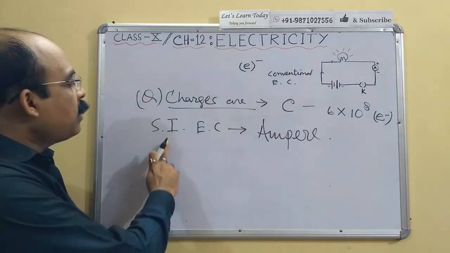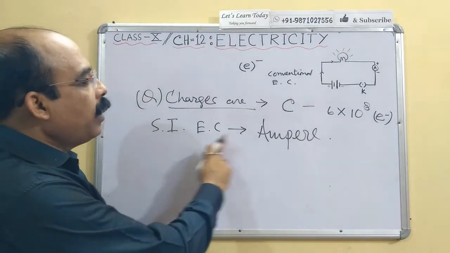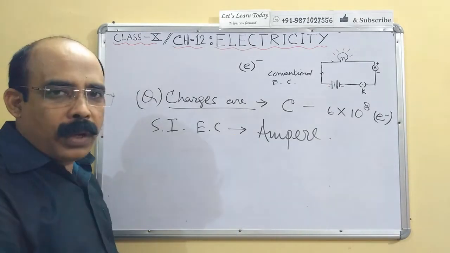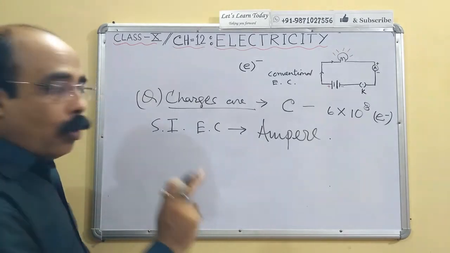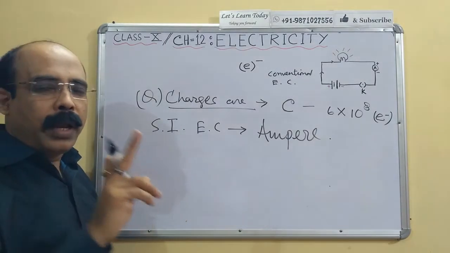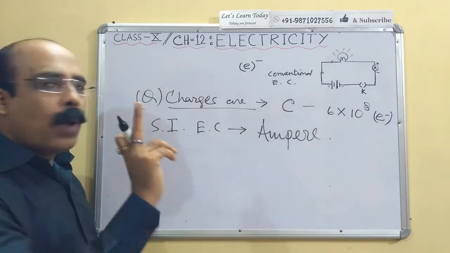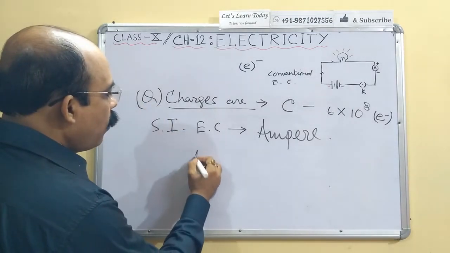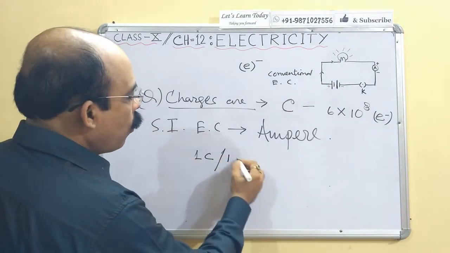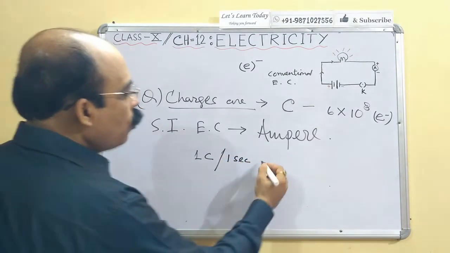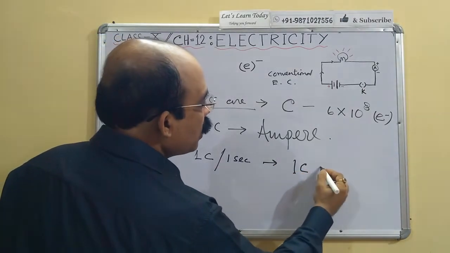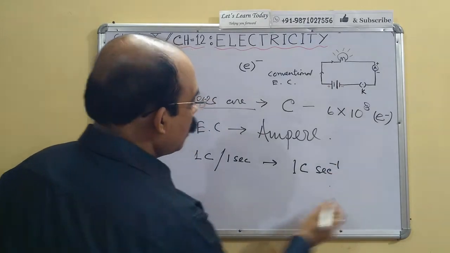Now, the SI unit of electric current is the ampere. It is named after the scientist Ampere. What is an ampere? When 1 coulomb of charge flows in 1 second, that is 1 C per second.